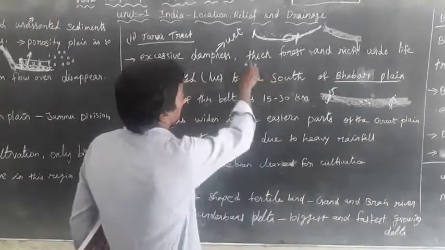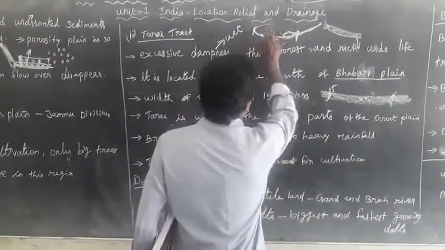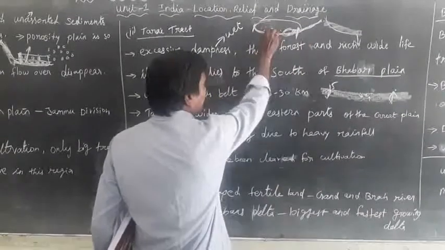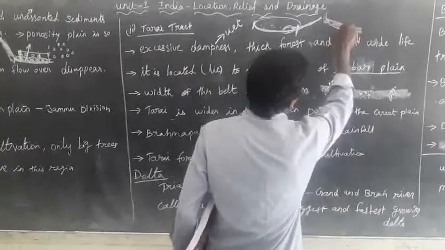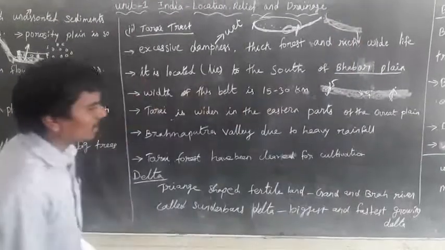So the Babar is only suitable for big trees, while the Terai tracts are suitable for cultivation.